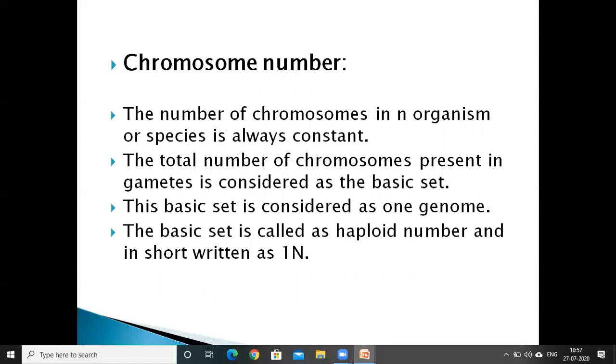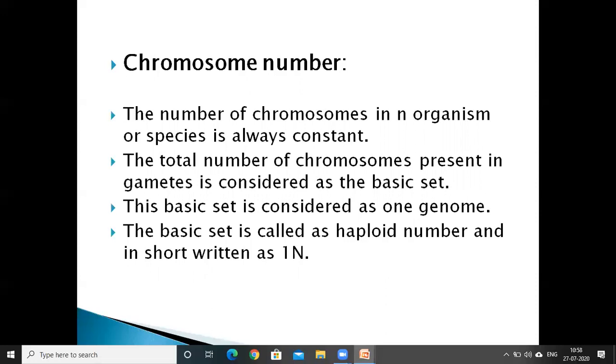This basic set of chromosomes is called the genome.